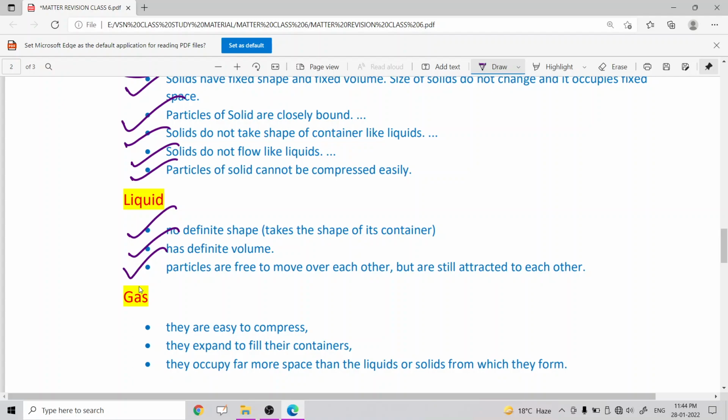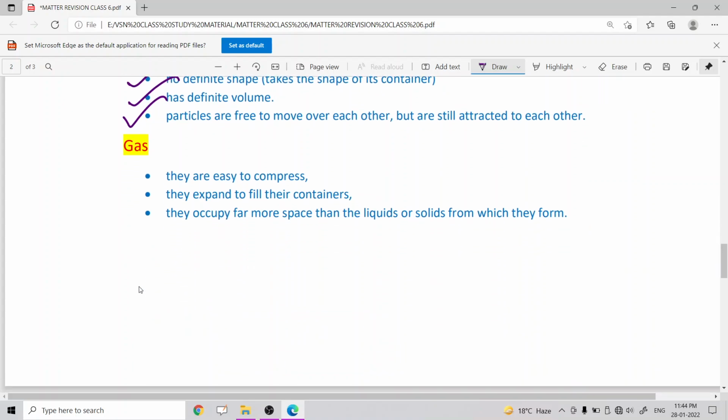Then we move to the next point, that is gas. Here you can say that gases are easy to compress, they expand to fill their containers, and third, they occupy far more space than the liquids or solids from which they form. Also, gases have neither a definite shape nor a definite volume.